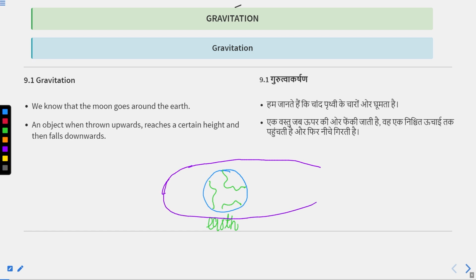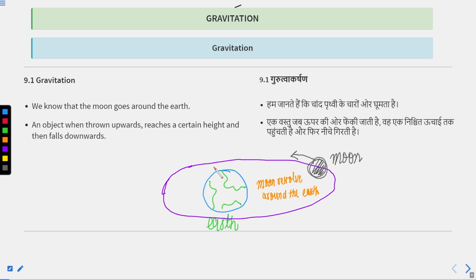This is the path of moon, and we all know that moon rotates around the earth. Revolve. Revolve is the correct word.